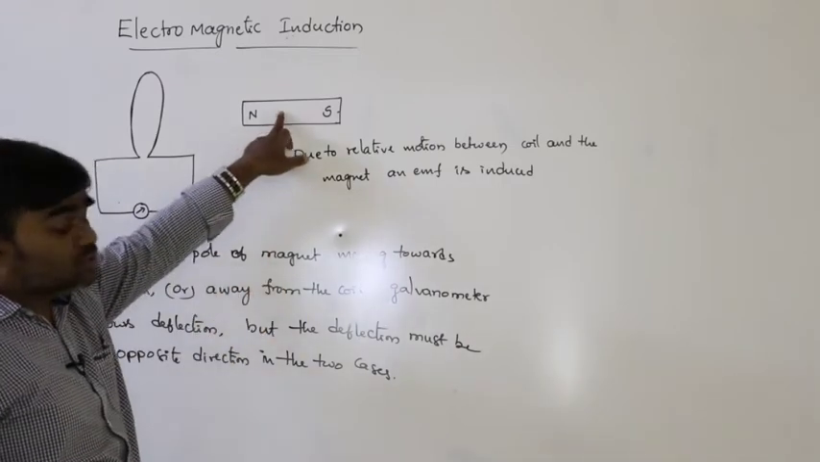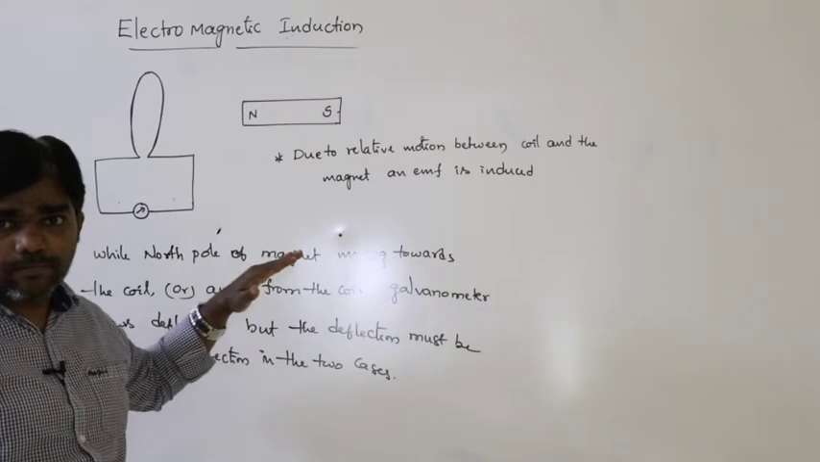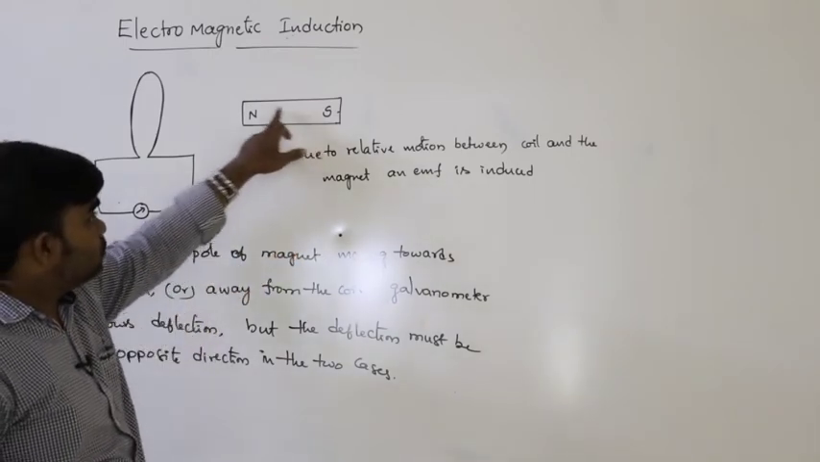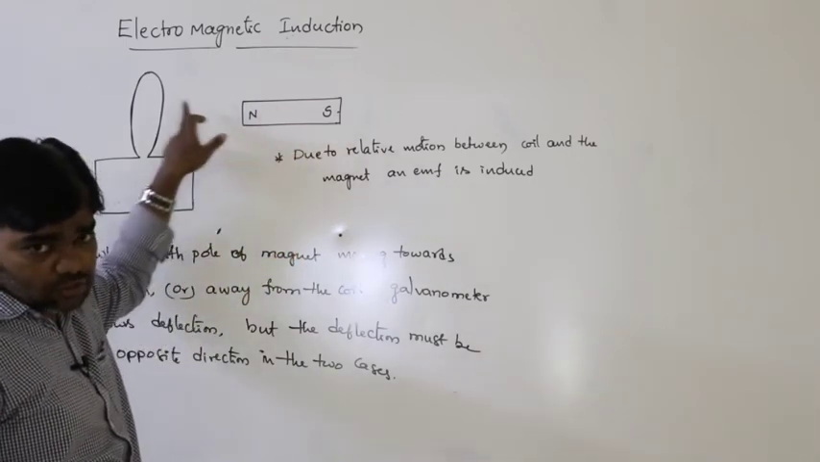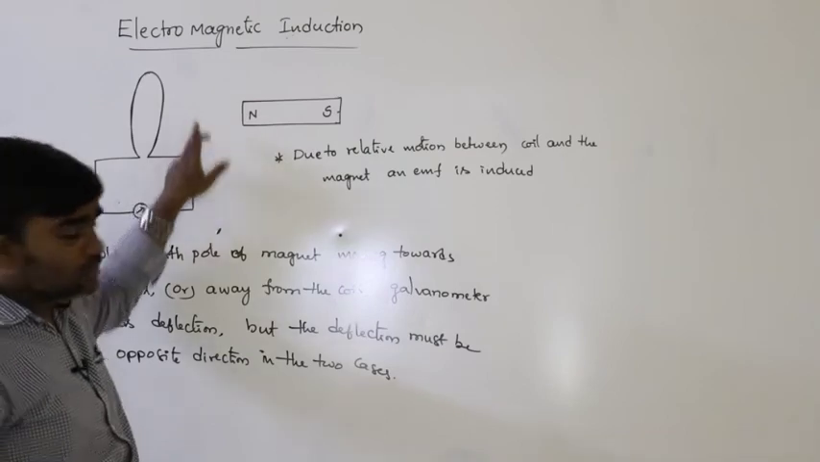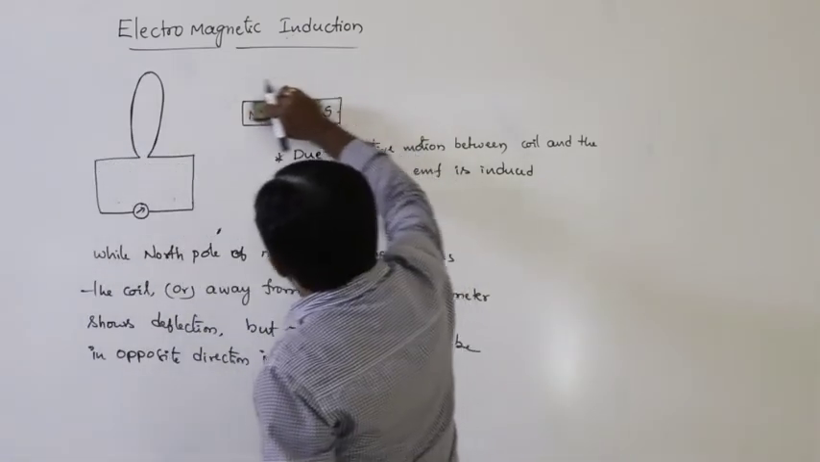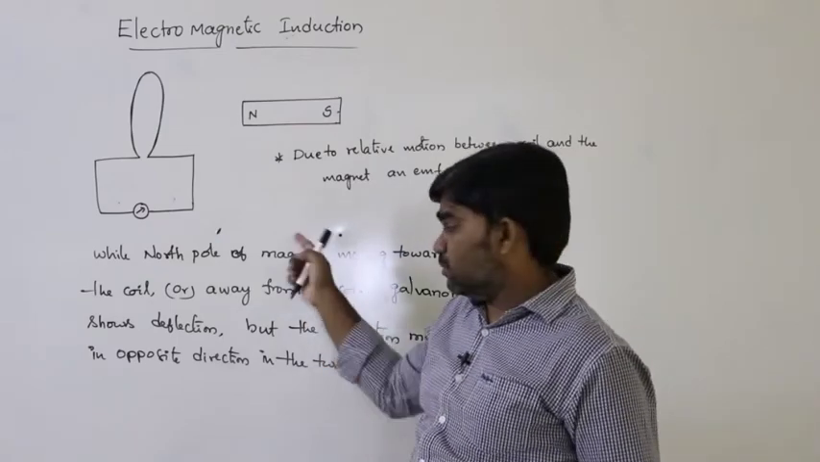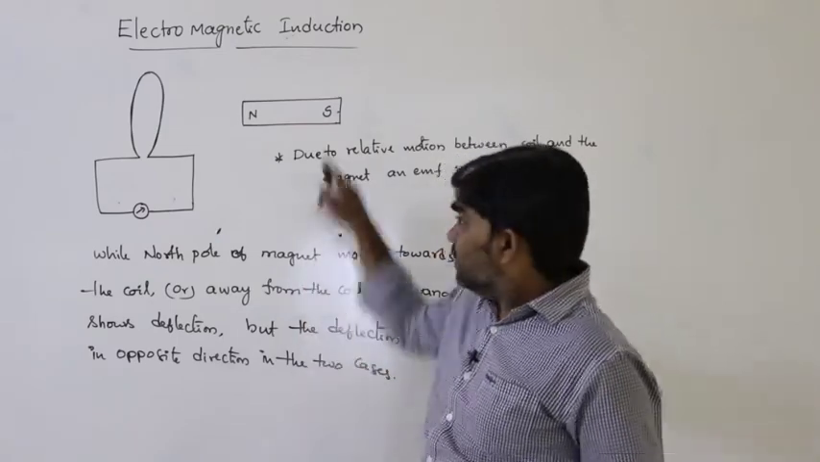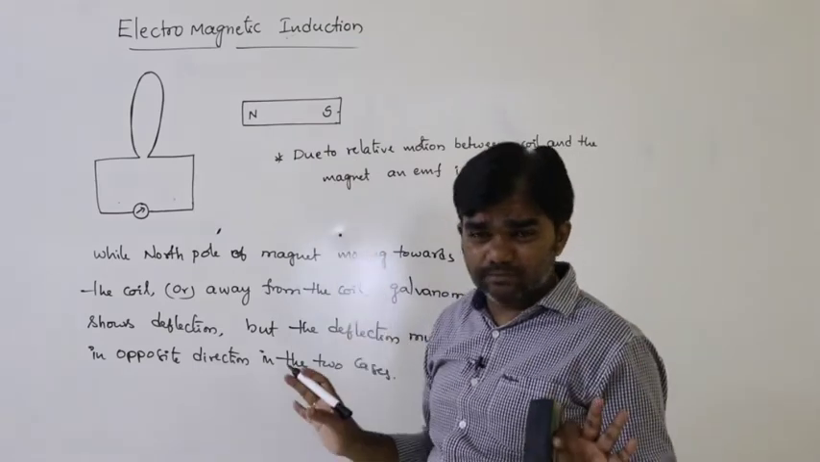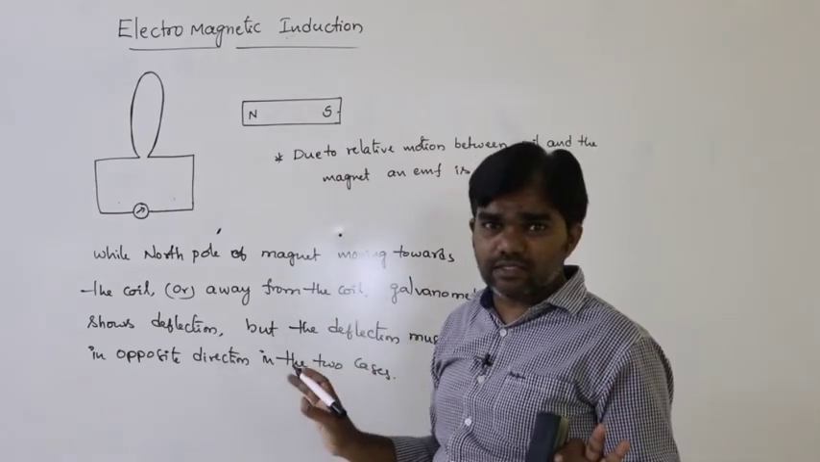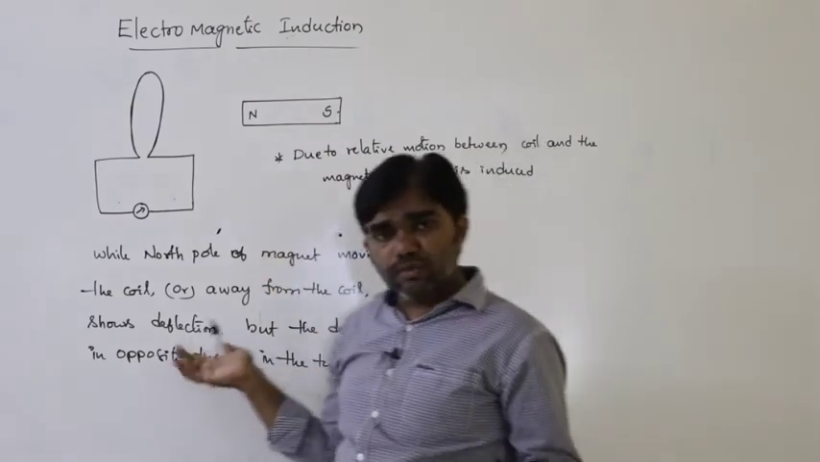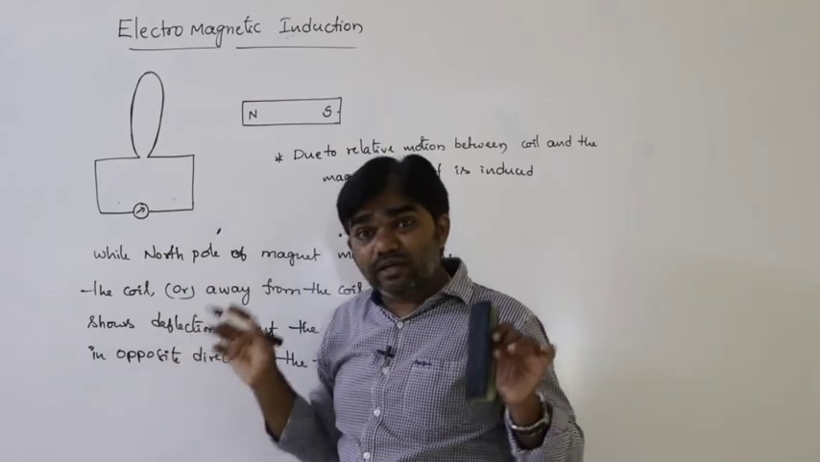For example, if the motion of the magnet stops. If we are moving the magnet towards the coil, definitely a certain amount of EMF must be induced. But if you stop the magnet, the induced EMF also stops.